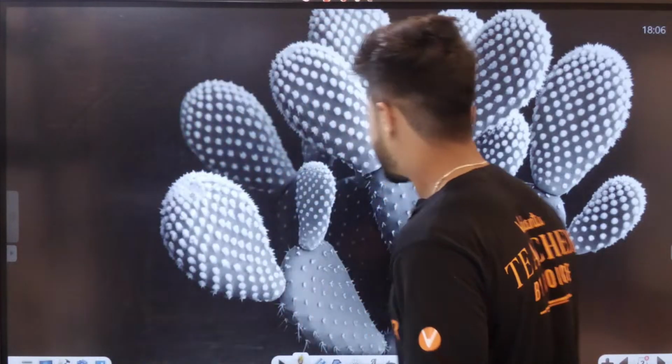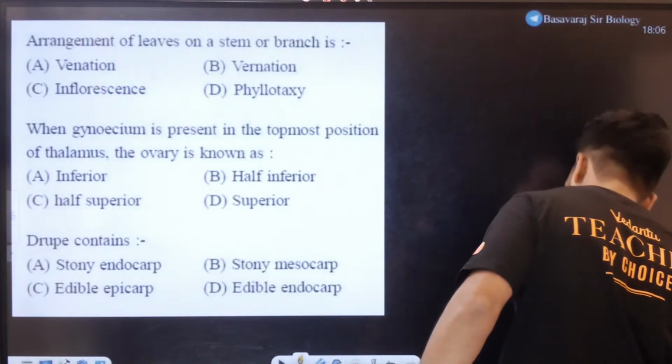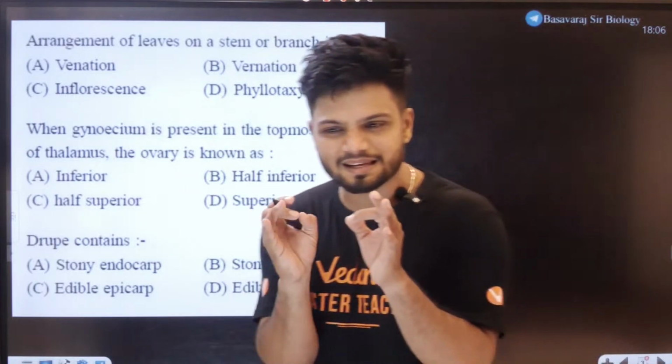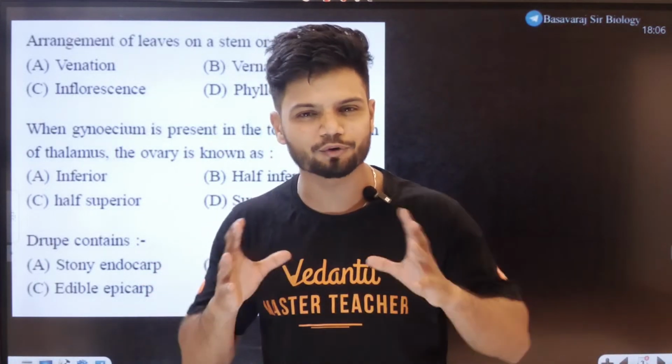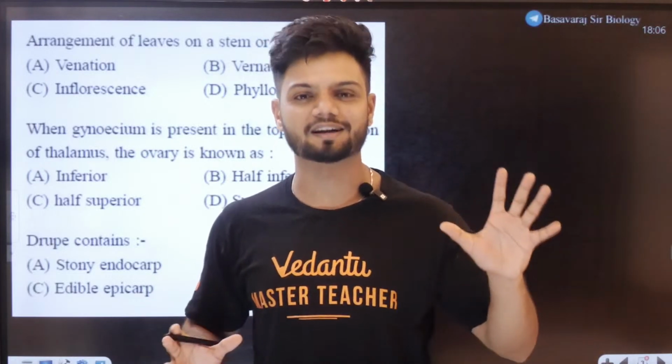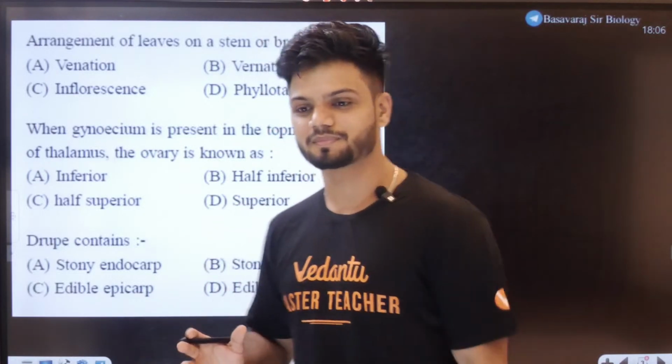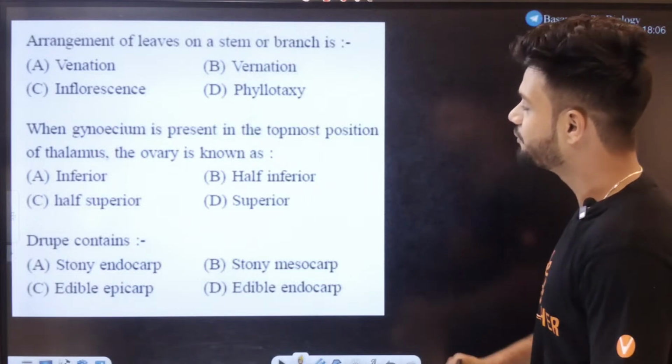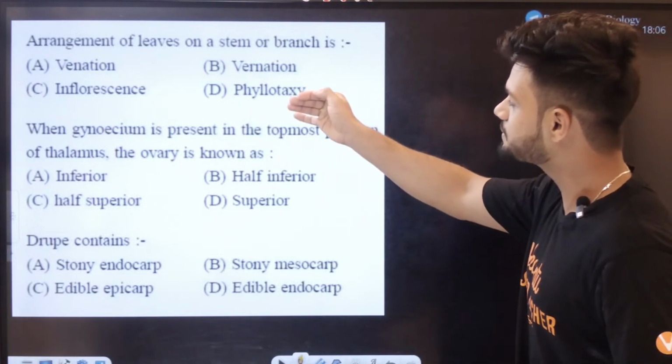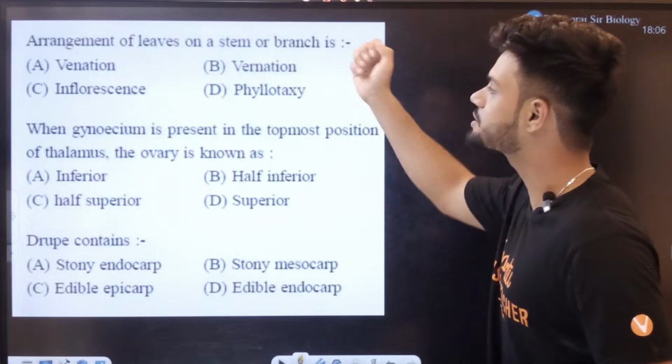Okay, nice. The first 3 questions on the board are easy questions, nothing to break your head. Very easy questions, very easy answers. Now, first question. Arrangement of leaves on stem or branch is called as.